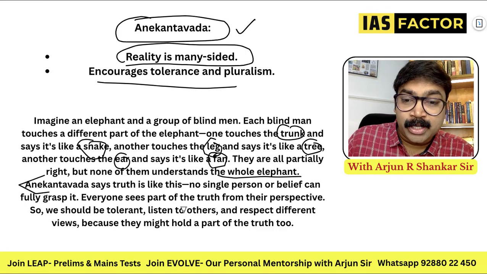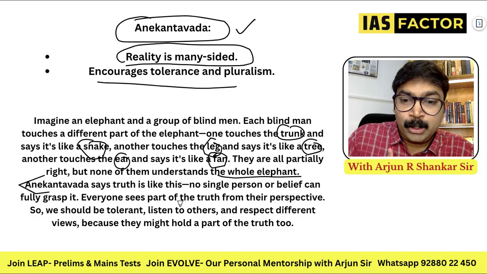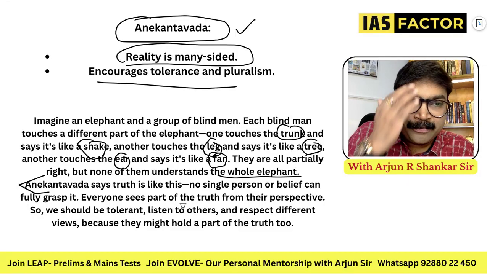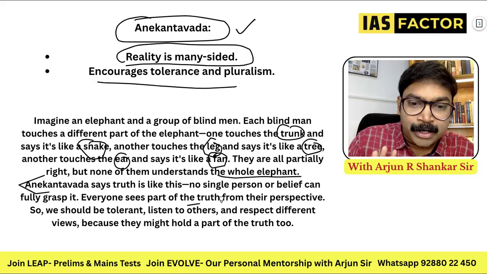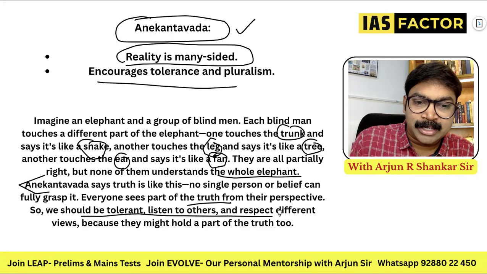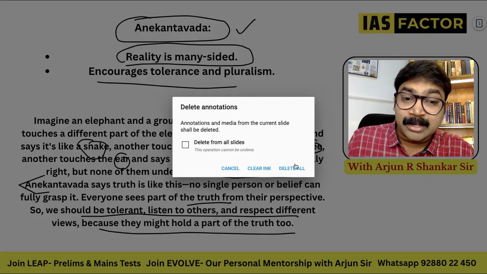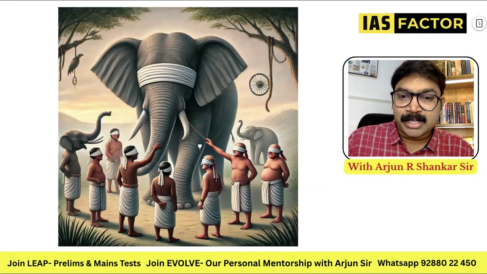Anekantavada is a truth like this one. No single person or belief can fully identify the truth. Everyone sees a part of the truth from their own perspective. So we should be tolerant, listen to others and respect different views because they might hold a part of the truth. This is the great teaching, Anekantavada. That is why I've given you this picture.